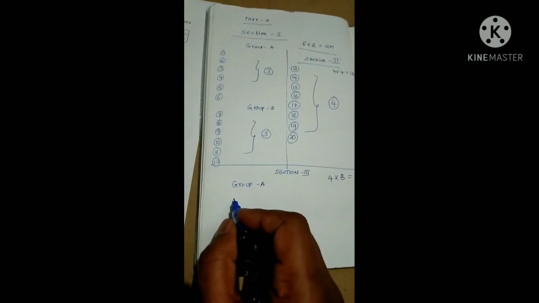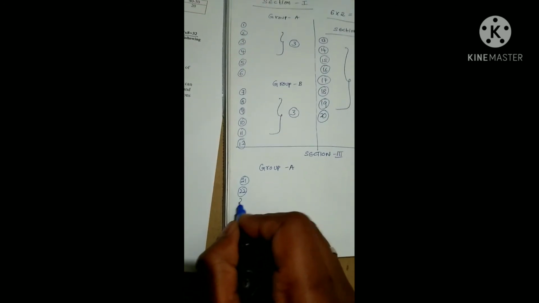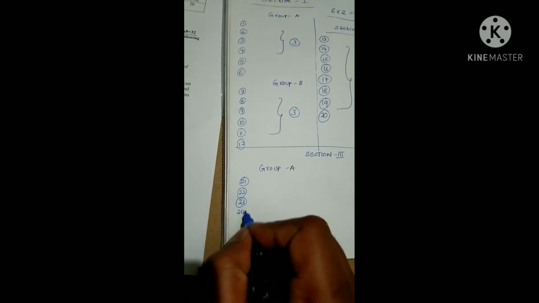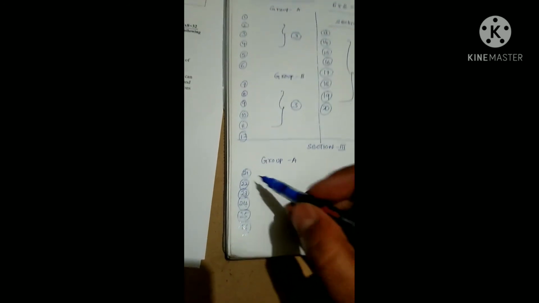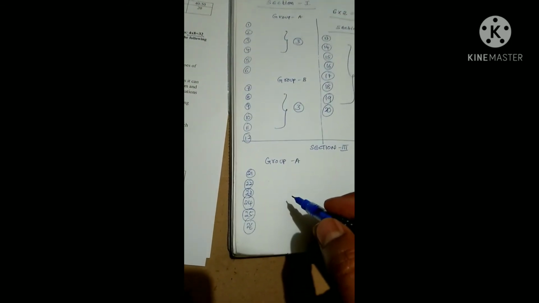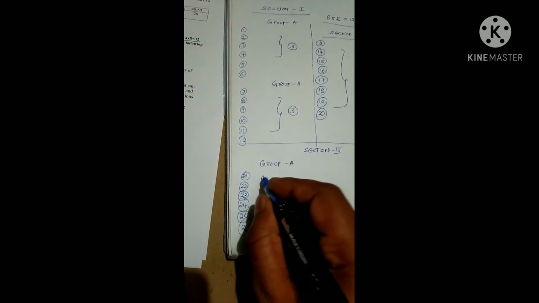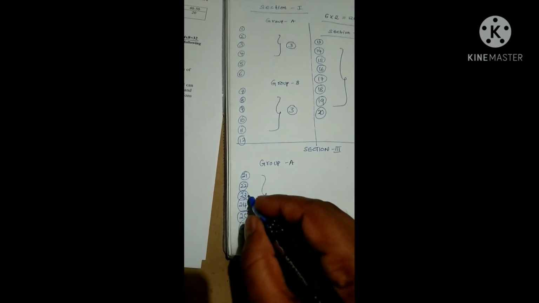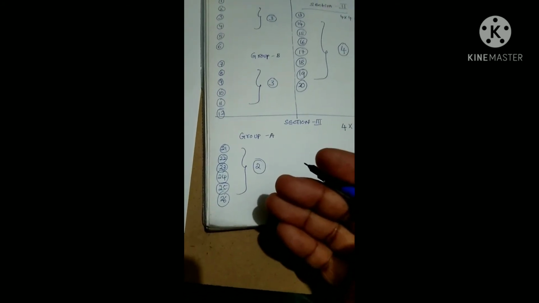It has 21, 22, 23, 24, 25, 26. So totally you have 1, 2, 3, 4, 5, 6. Totally you have 6 questions and we need to choose any 2 from each of the group. I mean out of 6, you need to choose any 2 questions. Yes, which is very good. They gave many options because out of 6 we can write easily 2 questions, right?